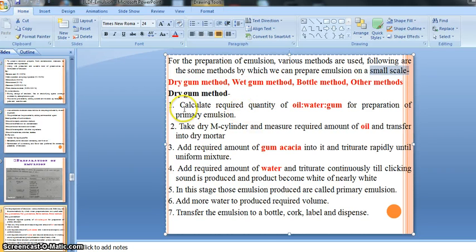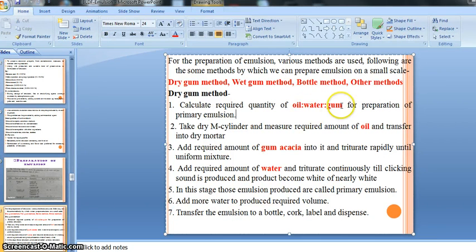First of all, calculate the required quantity of oil, water and gum for the preparation of the primary emulsion. Before preparing the actual quantity or required volume of our emulsion, we first have to prepare a primary emulsion. For preparing the primary emulsion, we need the oil, water and gum.